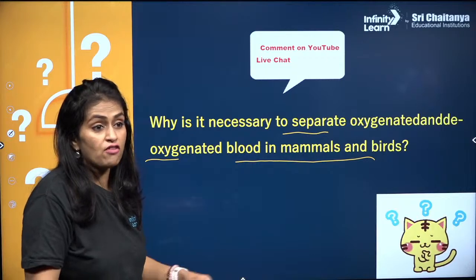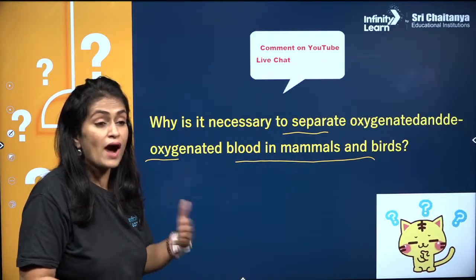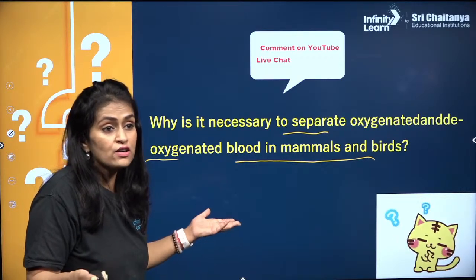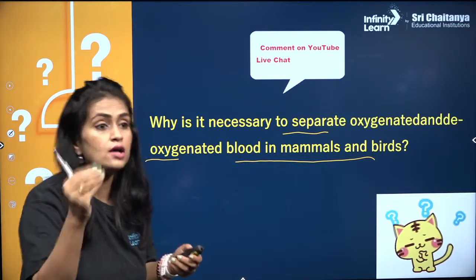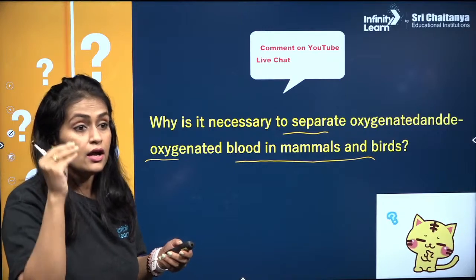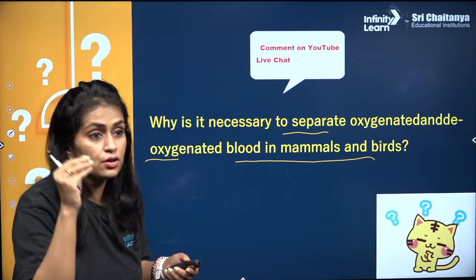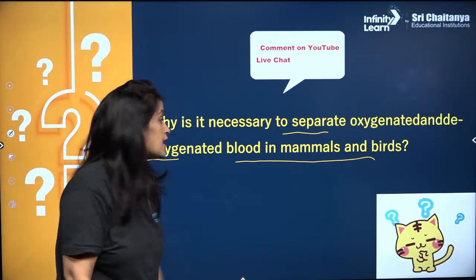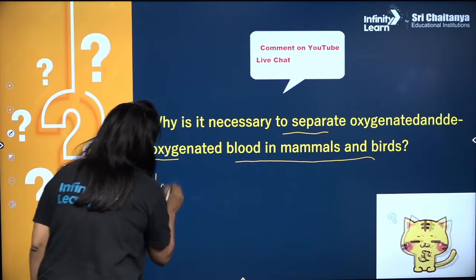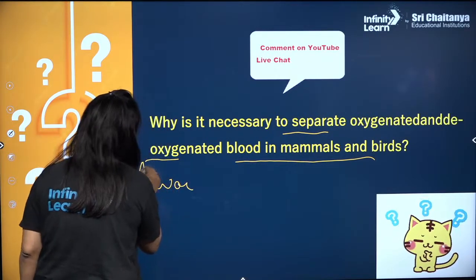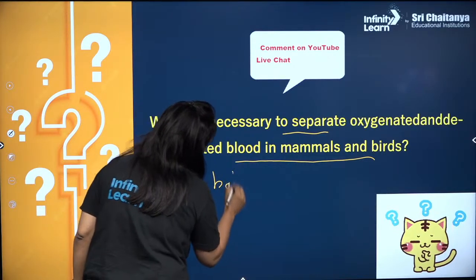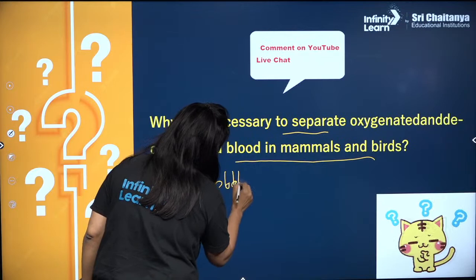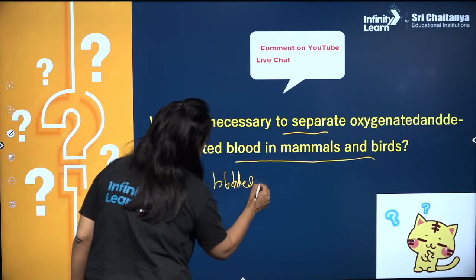No mixing of blood, yes, correct. But why should there not be mixing of blood? Because they need huge energy. Muskan, you said it very right. Both fantastic. Because these are warm-blooded animals.